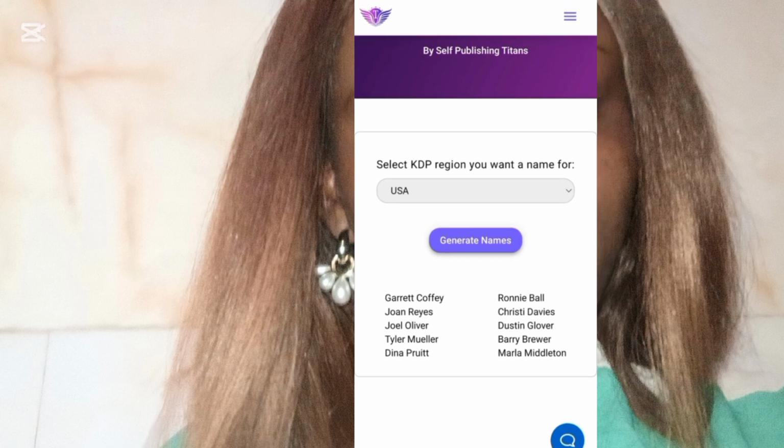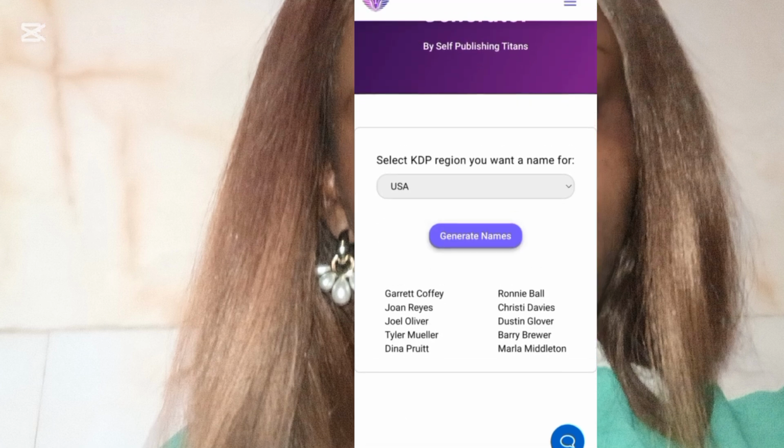Once it generates names, look at this one: Joe Oliver, Dustin Glover. What I advise the people I'm teaching is this: it is generating two names, and in Amazon KDP, you use 2 names. You see this one, Maryhan Summers. Do not use the two names as generated together. Let's say for instance, you use Isaac Lucy. Do not use them as it generates them, these 2 at a time. No, you carry one from this side, you carry one from this side, and you match them together.